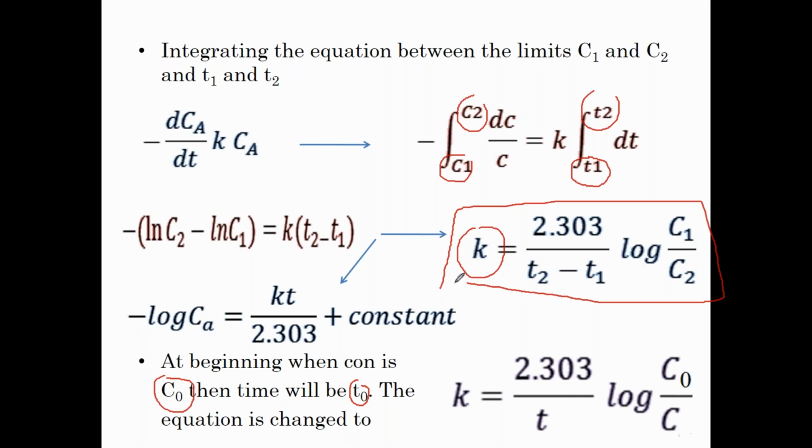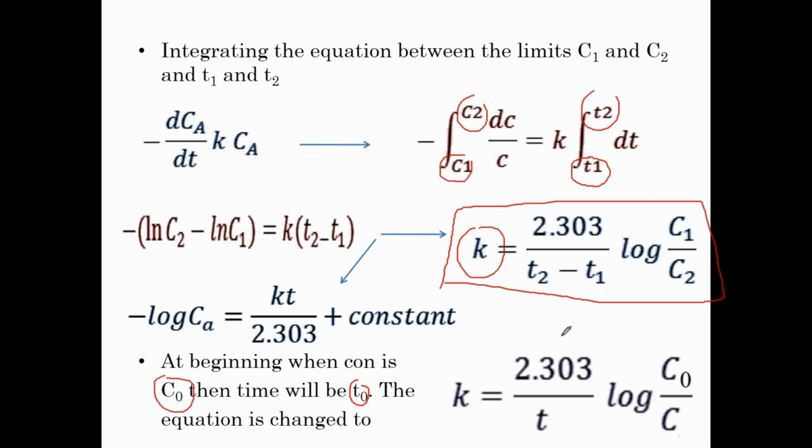Either I can use this if I have two time intervals and two data values with me, then I can directly go into this equation. So what is the advantage of this equation? I have the two values in hand for two different time intervals, and still I can calculate the k value, whereas I cannot plot the graph with only two time intervals. For a graphical representation, at a minimum you should have 4 to 5 points. I don't have those 4 to 5 points to plot the graph, but I have the information collected for two different time intervals.